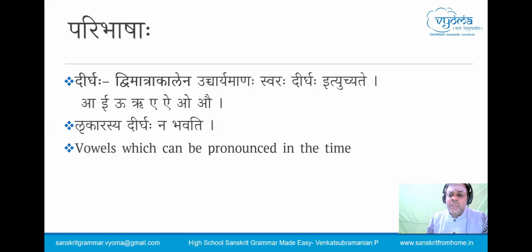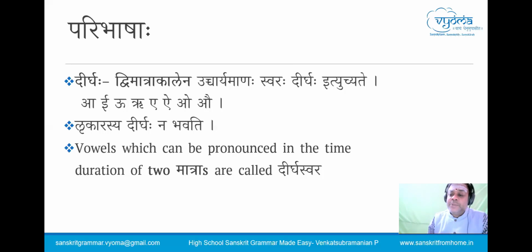Then we have this question, Likara. That new letter in Sanskrit, sir, you told some new letter is there, Likara. Does it have a Dirgha? Our Shiksha Shastra says, Likarasya Dirgha is not seen. Even in the Vedas, which is a huge amount of text and sounds, the Dirgha Likara was not seen to be used by many rishis. And hence, the Shiksha Shastrajnas said that the Likara does not have a Dirgha. So these are the aspects which we have to understand about the Dirgha Swaras.